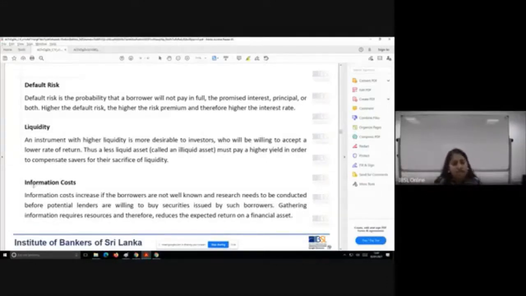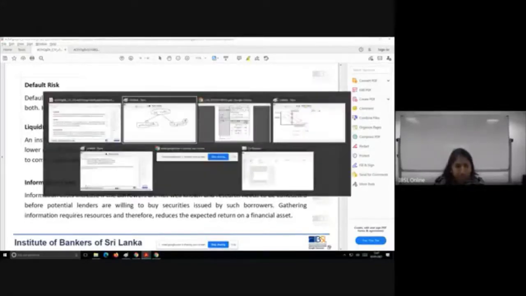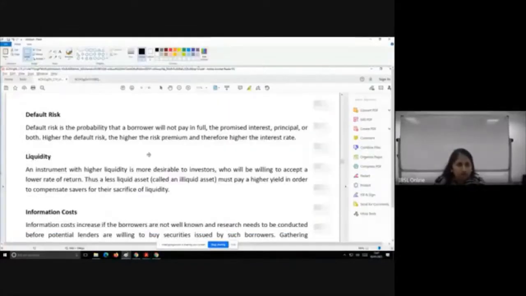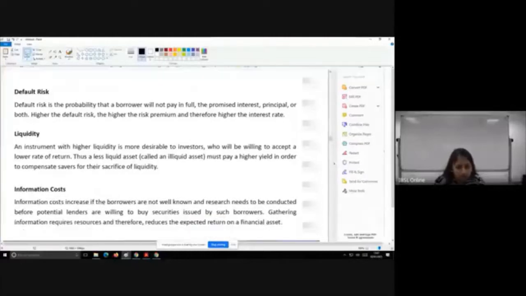The last one is information cost. Information cost increases if the borrowers are not well known and research needs to be conducted before potential lenders are willing to buy securities issued by such borrowers. Gathering information requires resources and therefore reduces the expected rate on a financial asset. Now we are going to see these three reasons with our example.